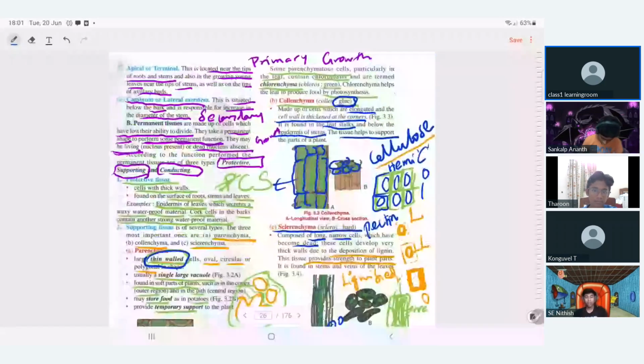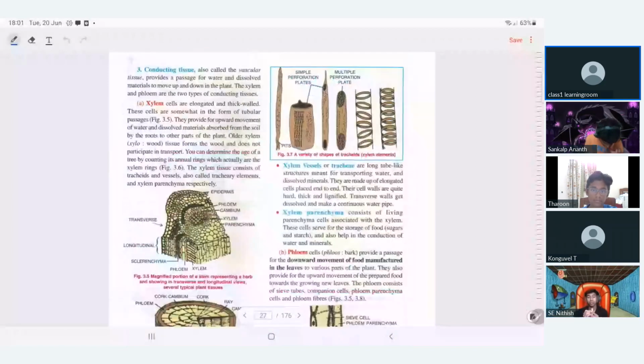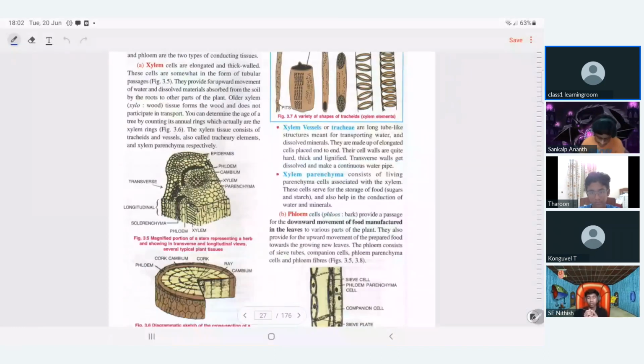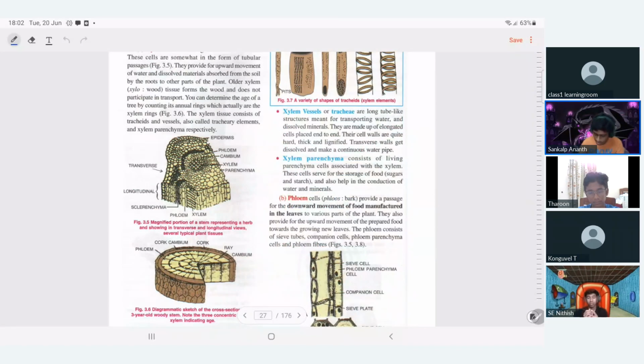Now, simple tissues are over. Now we'll go to the complex tissues, the conducting tissues. Parenchyma, collenchyma, and sclerenchyma are simple tissues. The conducting tissues are actually complex tissues. Why are they called complex tissues?